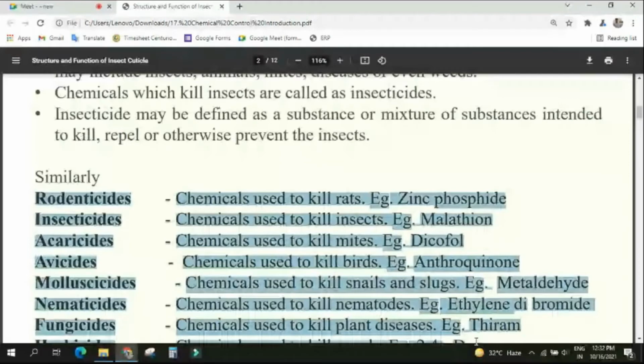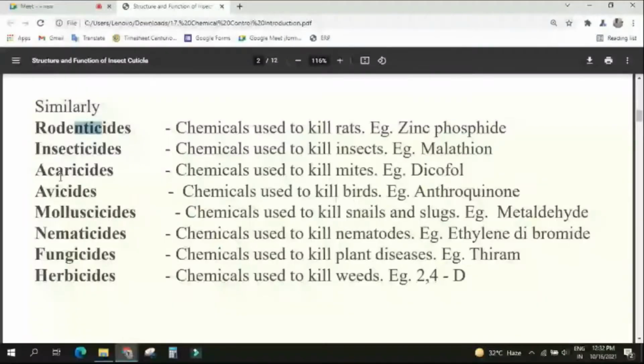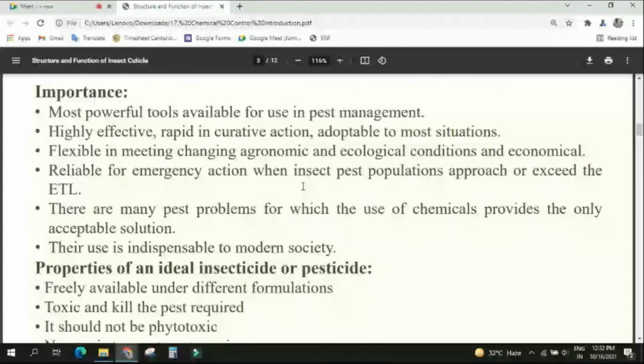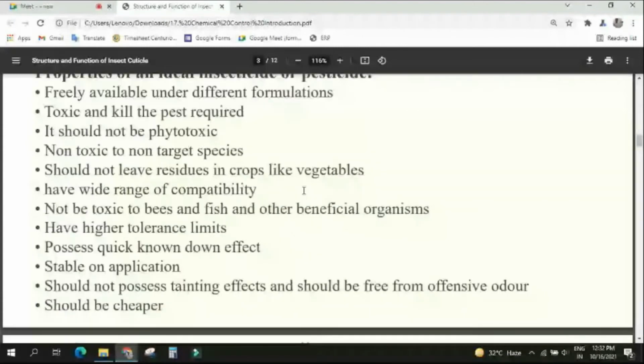Especially the examples of rodenticide, acaricide, and molluscicide. Definitely one question may come in the exam: rodenticide, acaricide, molluscicide. Clear? Okay? They are all story type of things. Now we will understand the concept. Okay, what are these things?